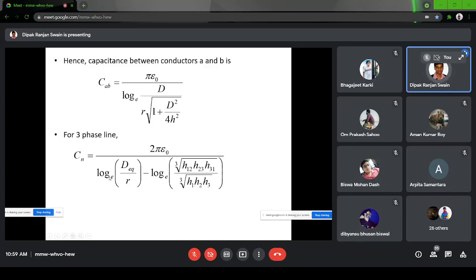Exactly in the same manner I have told, you can try this one. This is for a 3-phase line, this is for a single phase line. Similarly, this is for a 2-phase line. So you try to do it yourself. Maybe I will ask you the derivation of this one in the assignment. We will have to submit this.